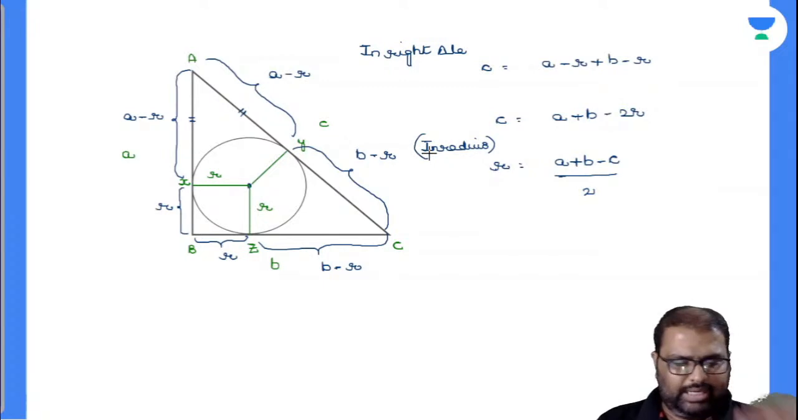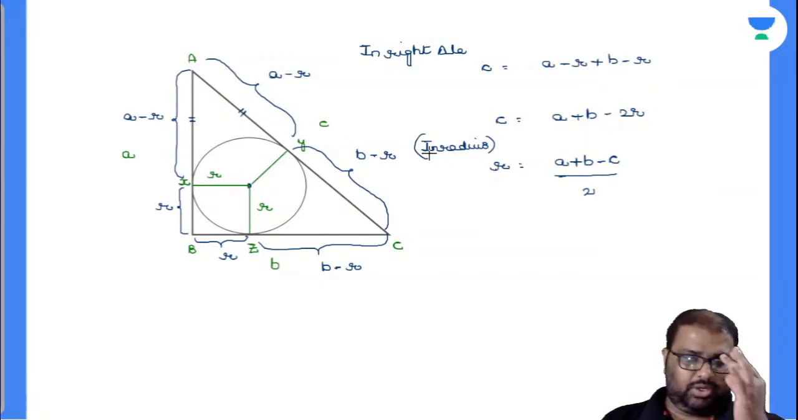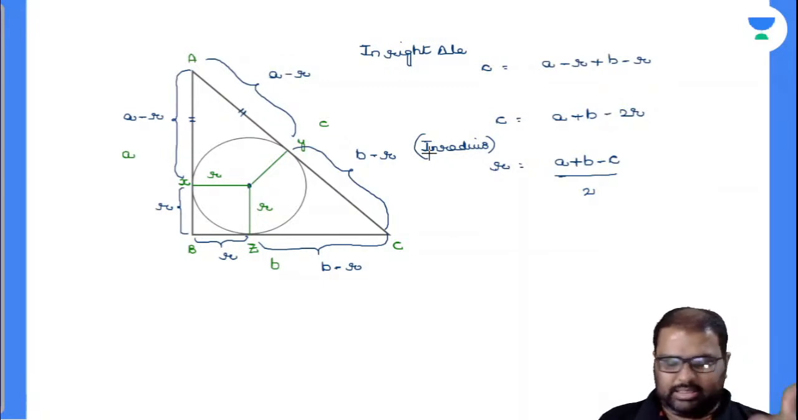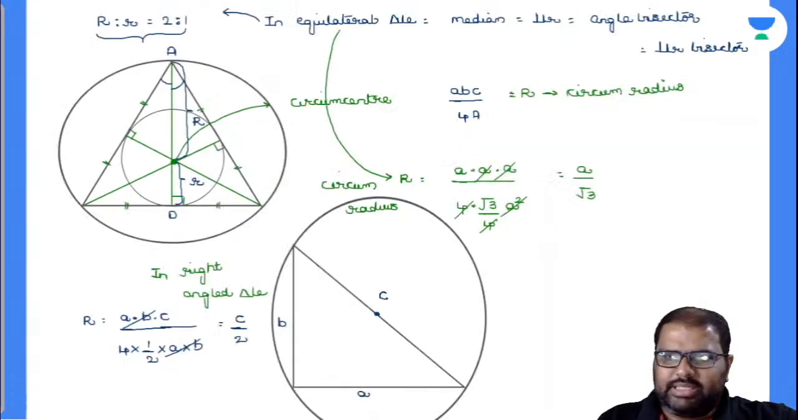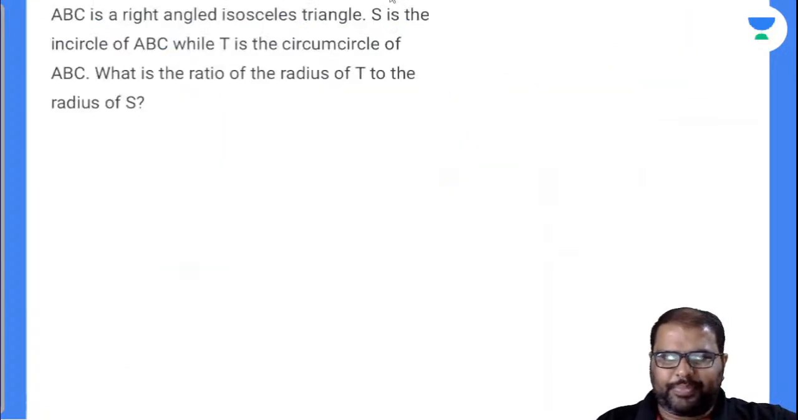So I have proved the entire thing, right? The derivations are also done. For the equilateral triangle and the right angle triangle, both the circumradius and inradius values are done. Now let's come to the question. This is the question asked.